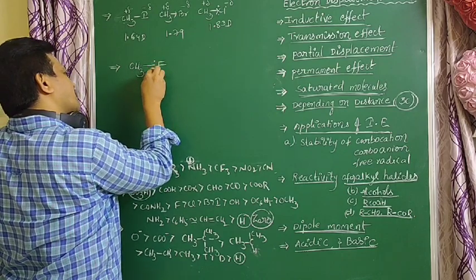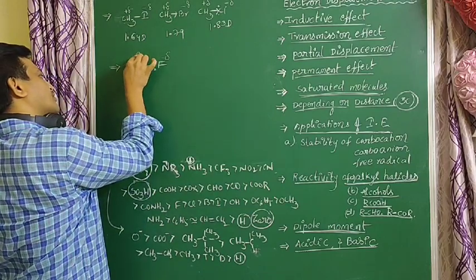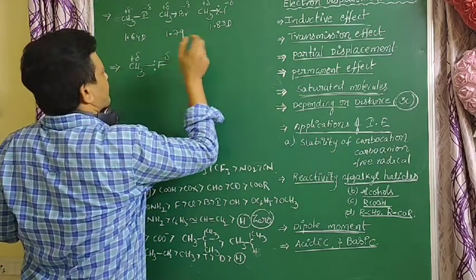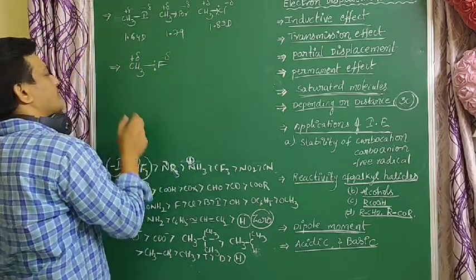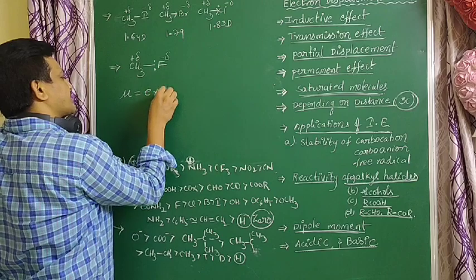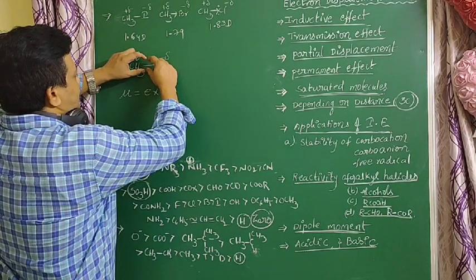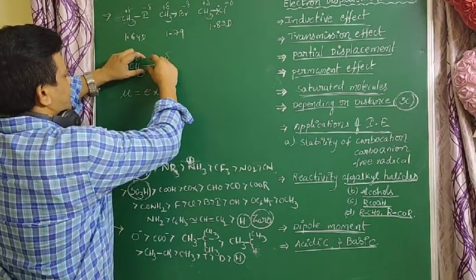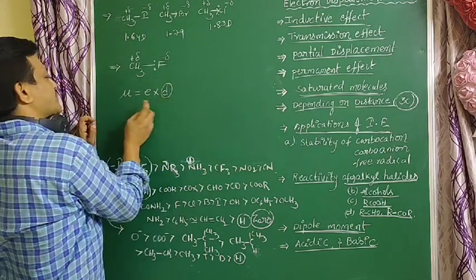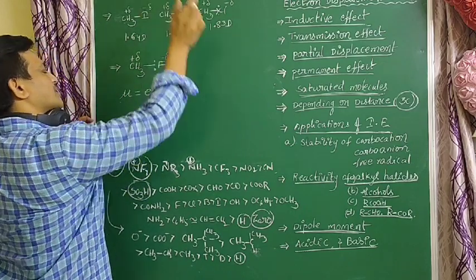Here the electrons are very near to the fluorine, so there is more negative charge on fluorine and more positive charge on carbon. But compared to methyl chloride, it has a lower dipole moment. Why? Because dipole moment equals charge into distance. Here the bond length is very small. The charge is more, but d is very small. That's why the dipole moment of methyl fluoride is less than that of methyl chloride.